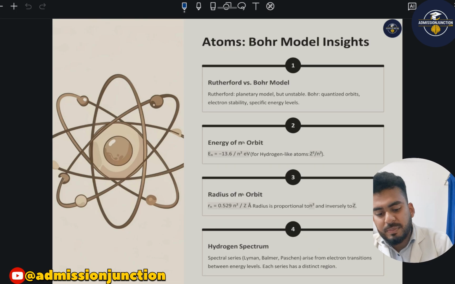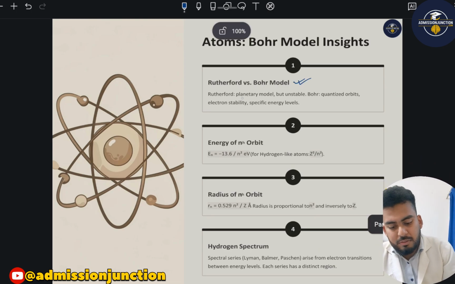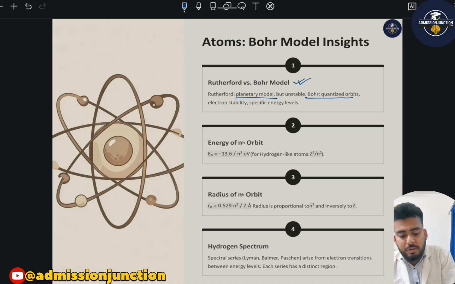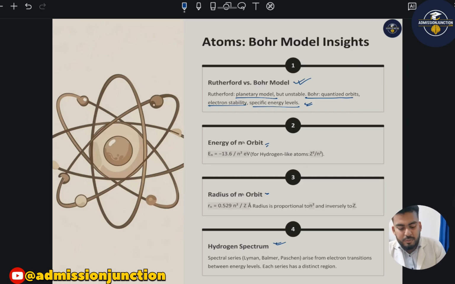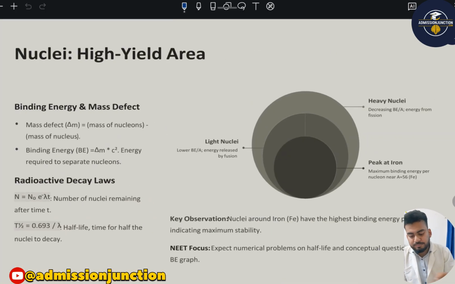Next, the atoms, Bohr model insights. There is the Rutherford versus Bohr model. Rutherford introduced the planetary model, but it was unstable, and Bohr quantized orbits, with electron stability at specific energy levels. Energy of the nth orbit, radius of the nth orbit, and the hydrogen spectrum. So this is a very important topic, the hydrogen spectrum. These are the spectral series, that is Lyman, Balmer, and Paschen, which arise from electron transitions between energy levels, and each series has a distinct region.